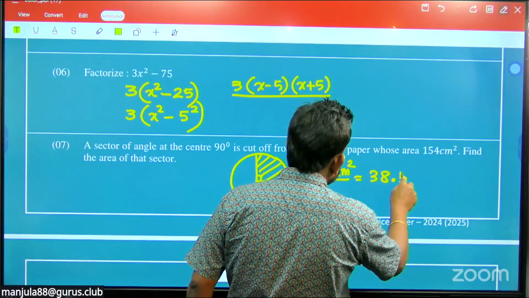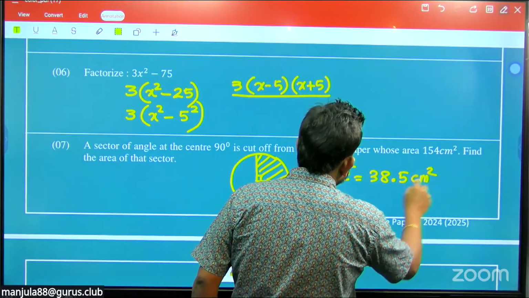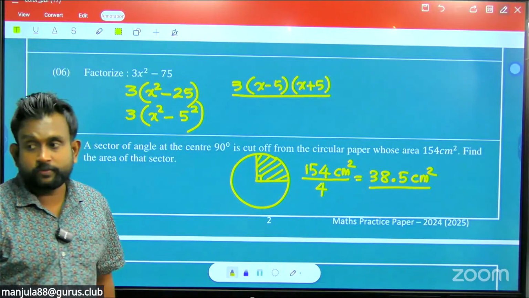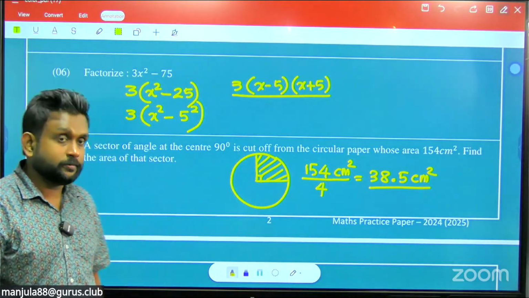Right, just 38.5 square centimeters. Okay, just 1/4 of a full circle. Understood? Right.